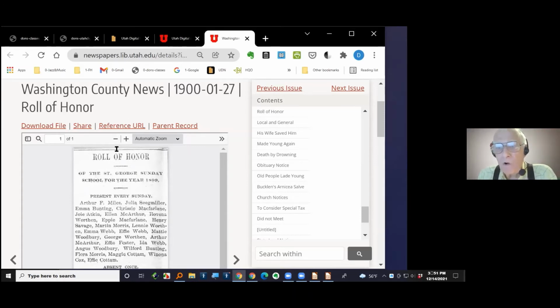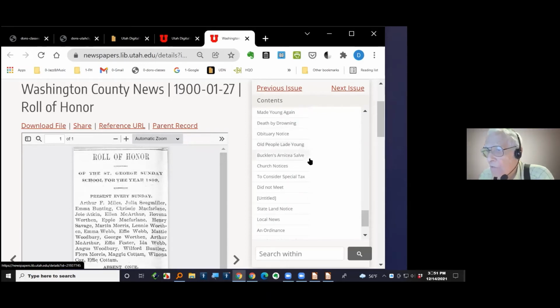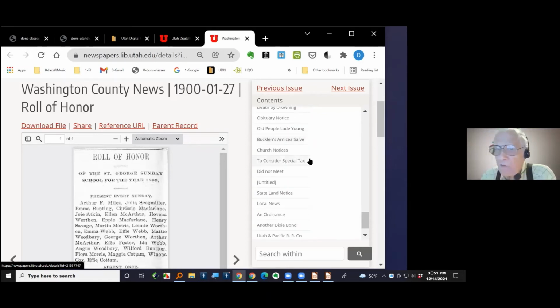And some of them may have already been sorted out, like this one, with an article itself. So here, if I download that, it will just be the article. It won't be the entire page itself. Here's a reference URL that will tell you exactly where that was, or you could use the reference to it. And then the parent record, which is the page that it was on. Over here to the right is some other information about what else is on that, and the details of the thing.